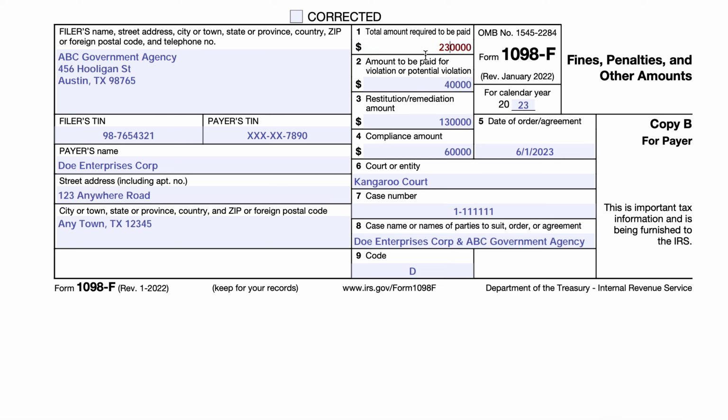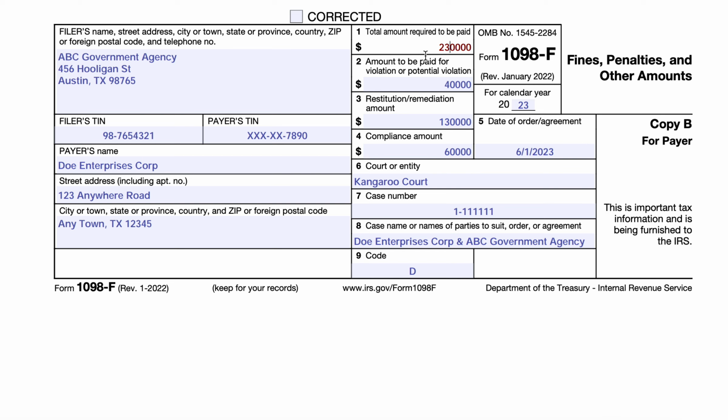So in box 1, you see the total amount that's to be paid, and that includes the $40,000 for the violation, the $80,000 in restitution, $50,000 for the remediation, and the $60,000 for the compliance component. So that's the total amount. However, the form instructions do say that box 1 does not necessarily always equal the sums of boxes 2, 3, and 4.